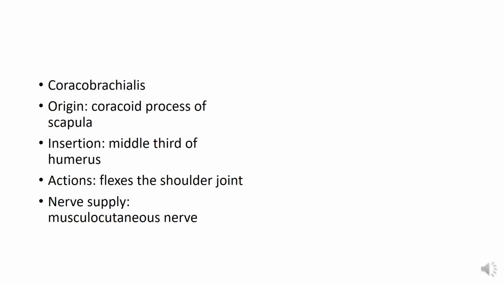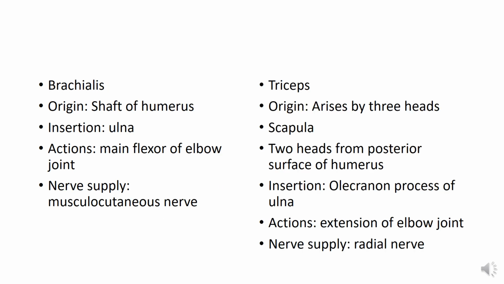Coracobrachialis muscle: the origin is from the coracoid process of the scapula, and insertion is the middle third of the humerus. So it arises from the scapula and is inserted into the humerus, lying on the medial side of the arm. It flexes the shoulder joint, and nerve supply is from the musculocutaneous nerve, again the same nerve which is supplying the biceps muscle. The other muscles include the brachialis. It is also present in the anterior compartment of the arm, and it also flexes the elbow joint.